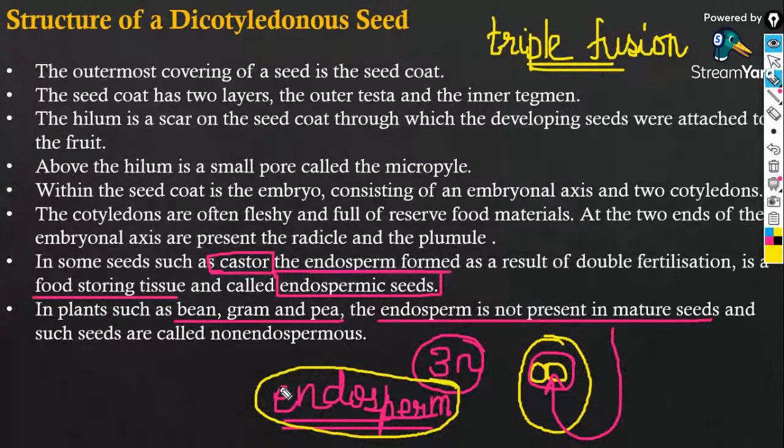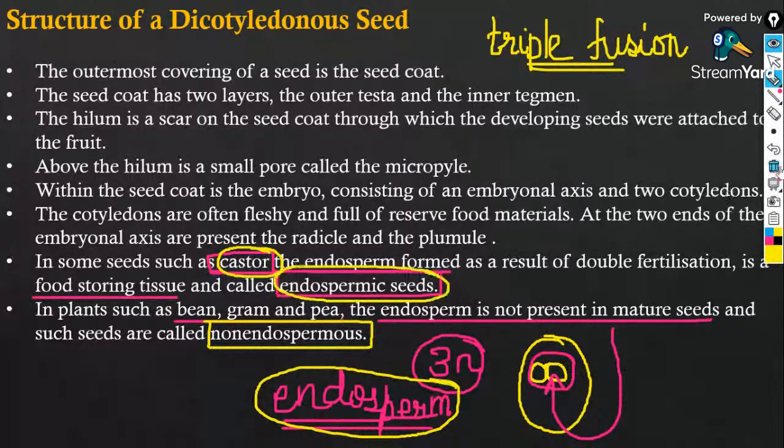In certain plants such as bean, gram and pea, as the embryo develops into the new plant, it takes nutrients from the endosperm, and the endosperm is completely consumed. If the endosperm is completely consumed, the mature seed has no endosperm. Such a seed is known as non-endospermous. Whereas in castor, the embryo won't use up the endosperm completely. Such a condition you will call an endospermous seed.